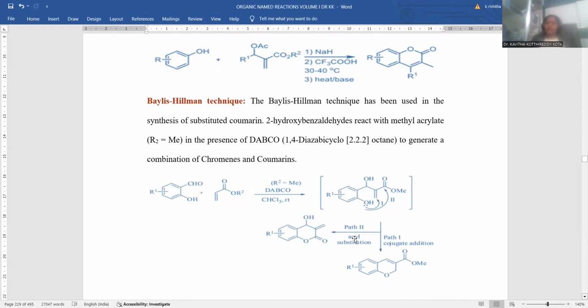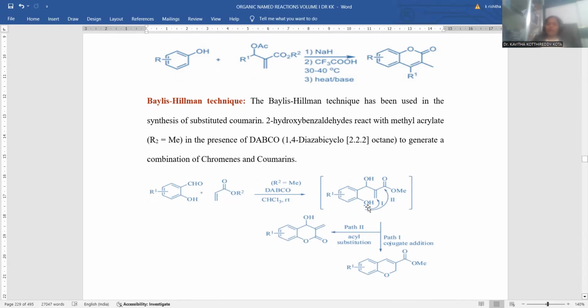How does the reaction take place? If you want to observe, here is the carbonyl carbon atom. This carbon takes part in the reaction with this one. So if this carbon reacts with this one, among this carbon and this carbon atom, there will be a new bond established. After getting this chain extension, oxygen takes part in the reaction with the ester carbonyl carbon atom. Whenever this reaction takes place, you can achieve this final compound in one of the pathways.